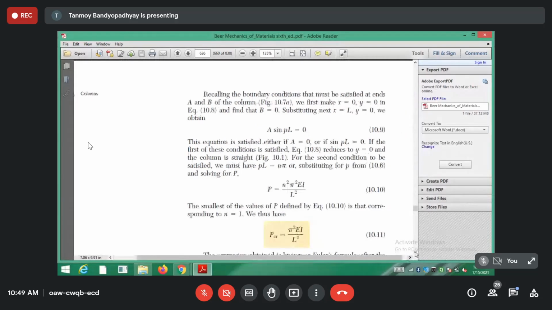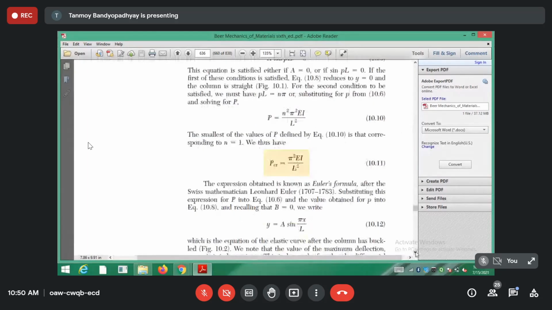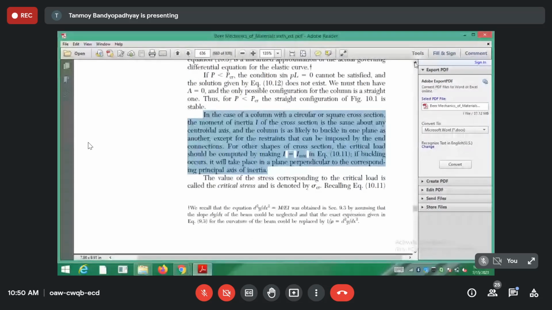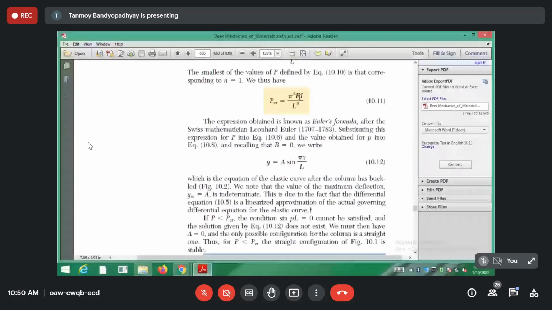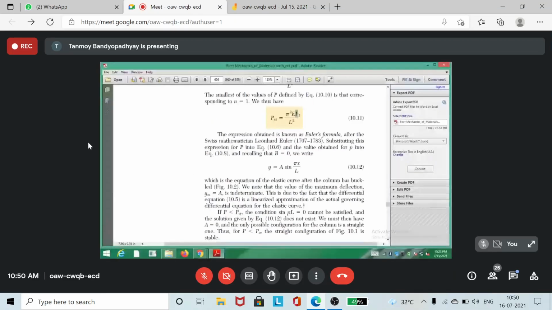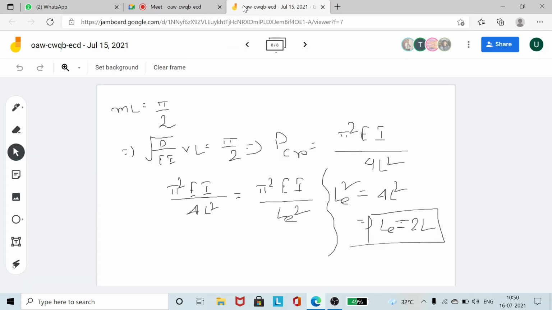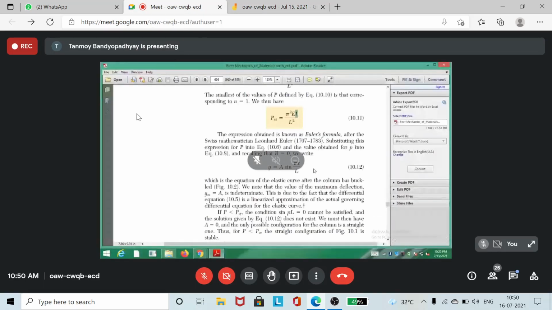Next we discuss something important. Whenever you are writing the expression pi square EI by L square, which I should I take? The column can actually buckle in two principal planes, either in xy or xz. So x being the axis, it can buckle either in xy or xz. Correct? That is why we have to think: should I take Ixx or Iy?